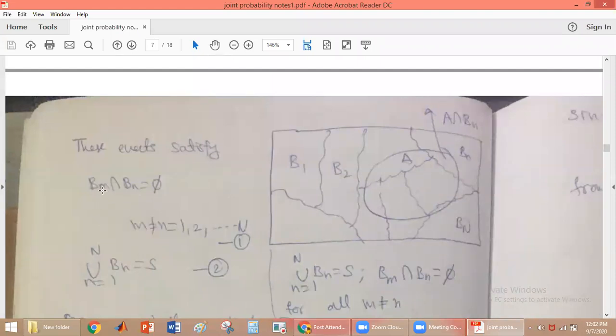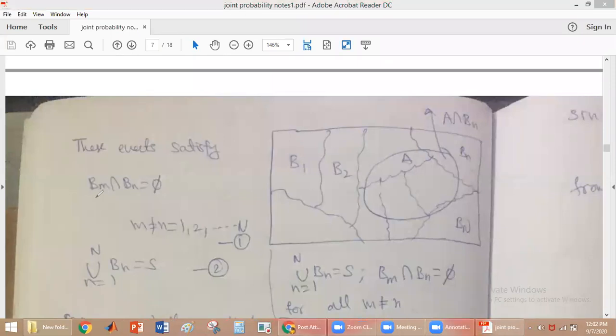When the events are mutually exclusive, they have to satisfy this condition. For example, B1 intersection B2 should be equal to the null set. Like that, if you take any two events, the intersection between those two events should be equal to the null set. So B_m intersection B_n is the null set, where m and n should not be equal, and m and n vary from 1 to N. See this Venn diagram: the B values do not intersect.